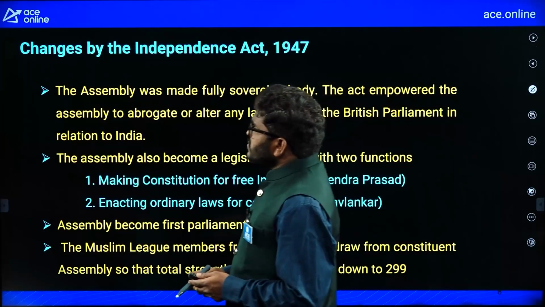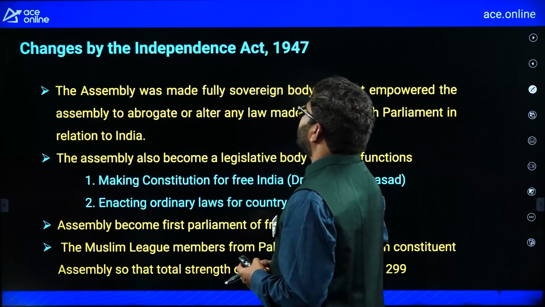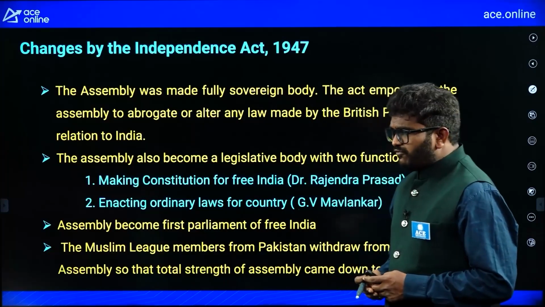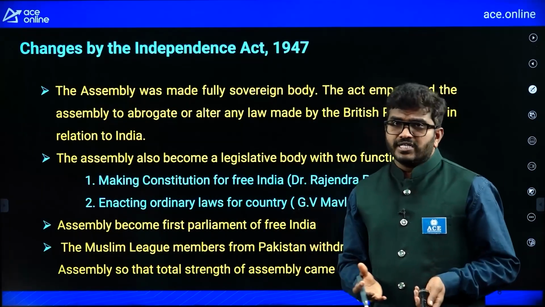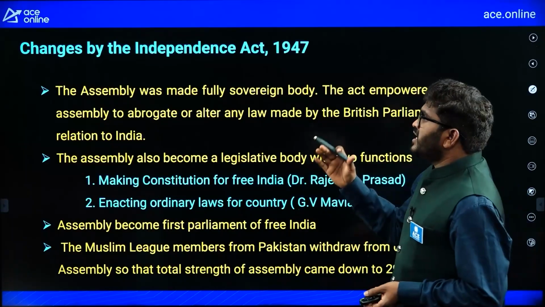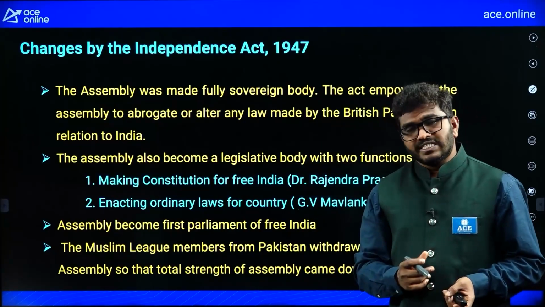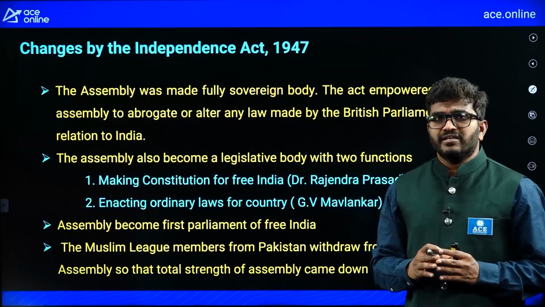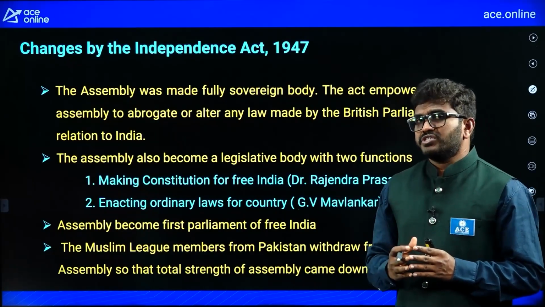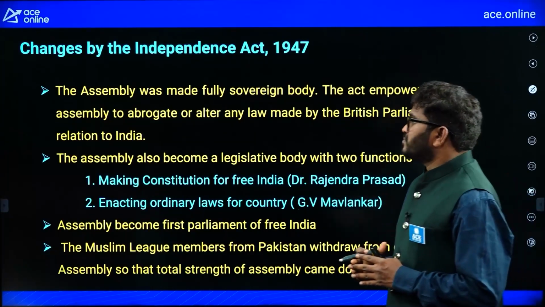Now, the changes by the Independence Act 1947. See, this Constituent Assembly was framed in 1946. India's Independence Act was in 1947, right? So, there are some changes in the Constituent Assembly during this framing of the Constitution. So, we will see those changes.